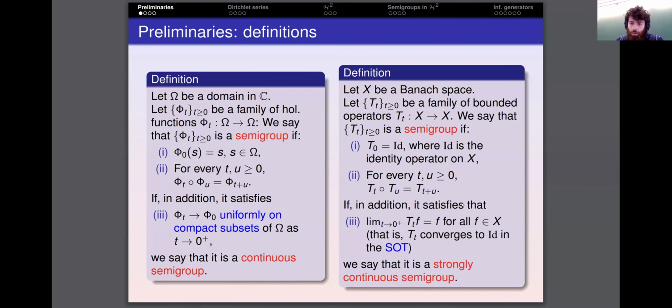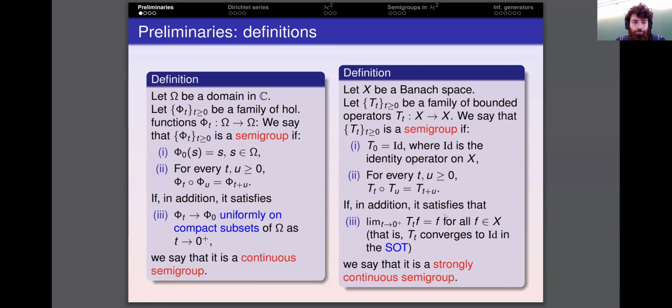And in the case of semigroups of operators, we say that the semigroup is strongly continuous if we have convergence to the identity in the strong operator topology. That is, this limit occurs in the topology of the norm of the Banach space.